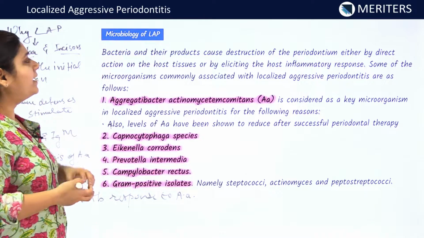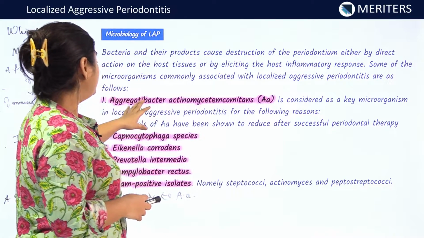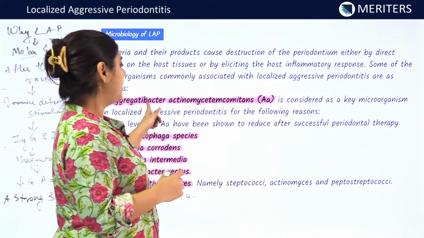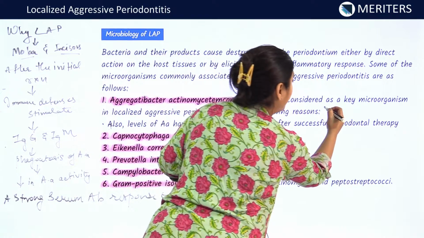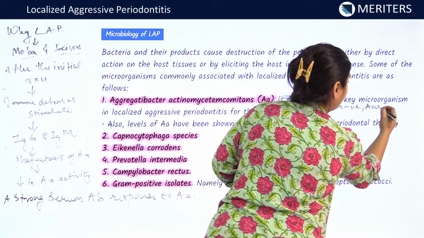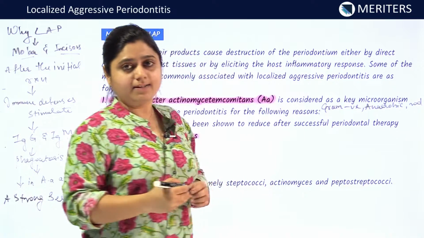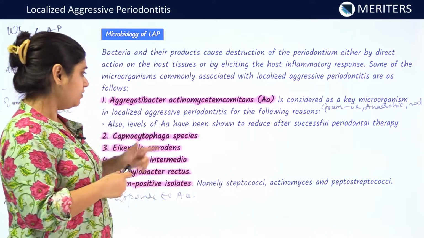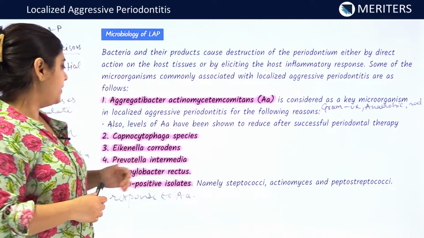Now, let us come back to the microbiology of localized aggressive periodontitis. The main microbial organism responsible for causing localized aggressive periodontitis is AA, Aggregatibacter actinomycetemcomitans. This AA is a gram-negative anaerobic rod. It is a gram-negative organism and it is anaerobic. It does not require oxygen for its survival. So, this is the main organism which is responsible for causing localized aggressive periodontitis.